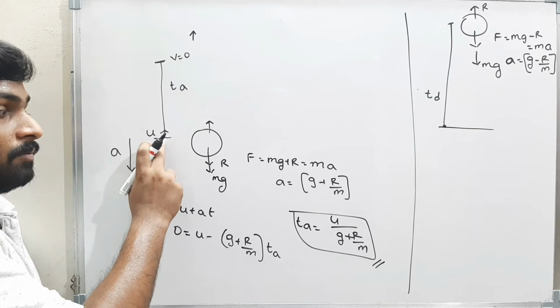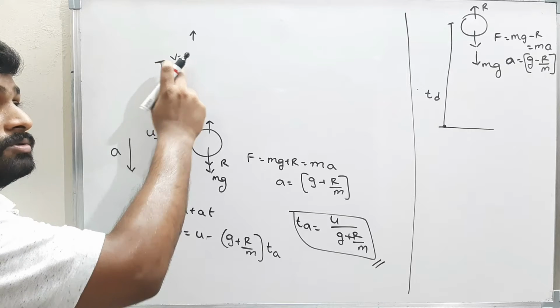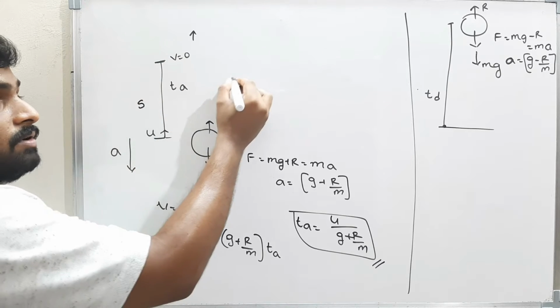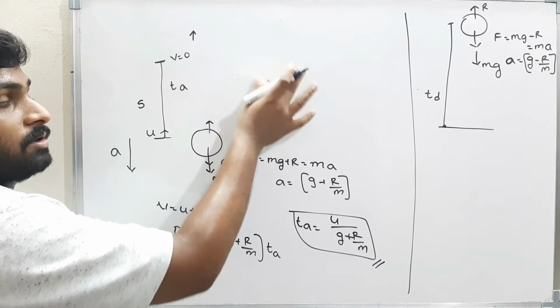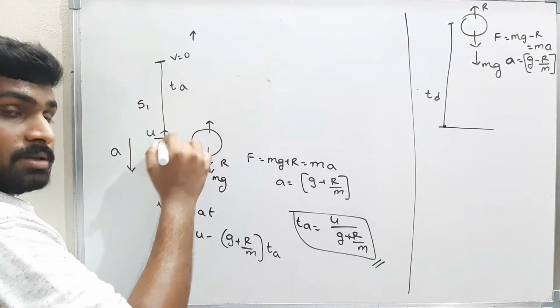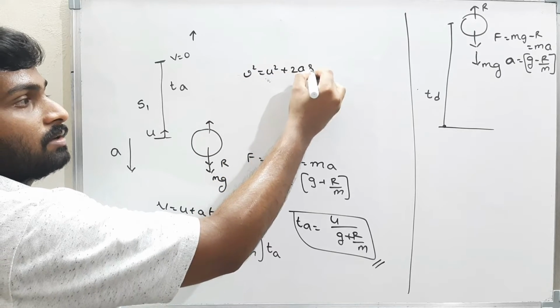If I project a body with a velocity u and it becomes velocity equal to 0 at a certain height s, what is s? I can find the s as how much? Assume the height is s1. V square is equal to u square plus 2as.